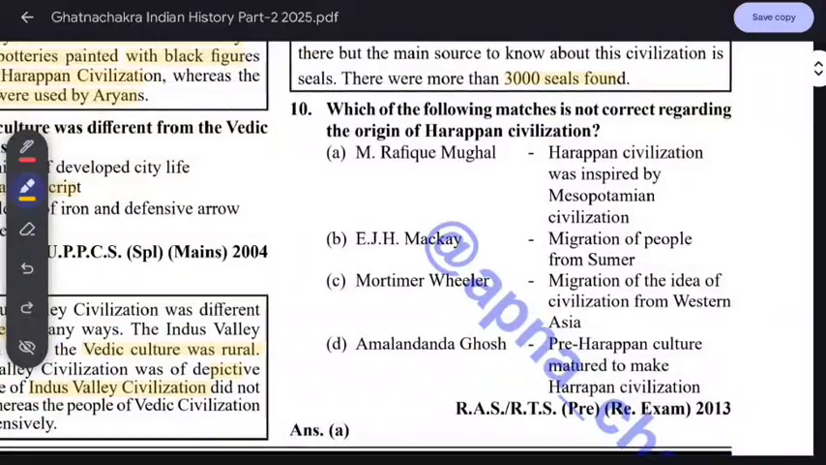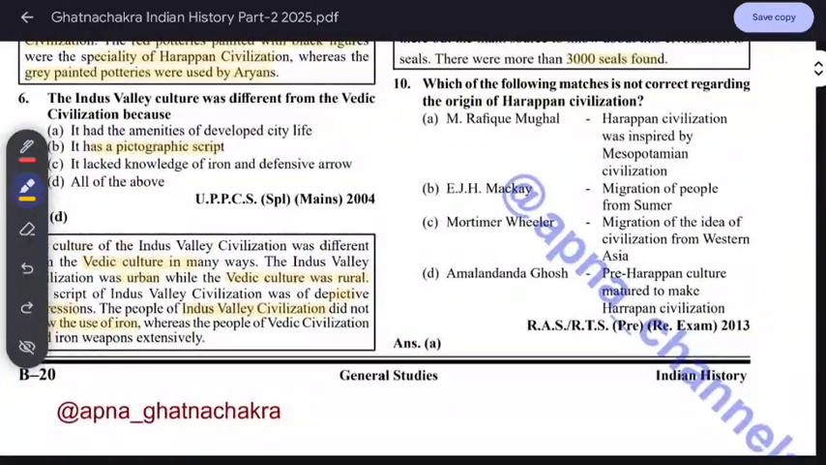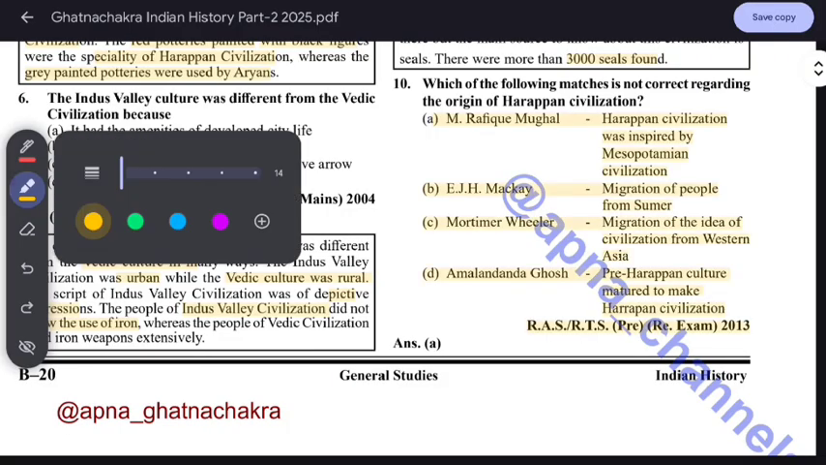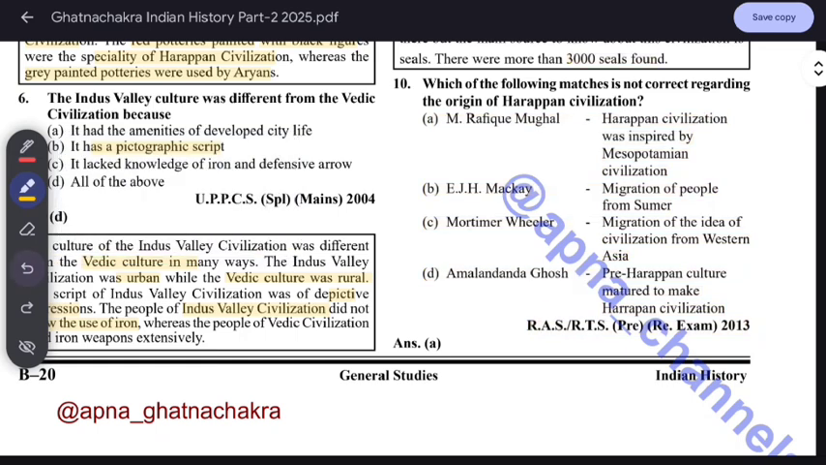Which of the following statements is not correct regarding the origins of the Harappan civilization? Which is not correct? It is very static, so here we have to know this. Yamya Rafiq Mughal says the Harappan civilization was inspired by the Mesolithic civilization. That is not correct. Remember, they are asking for the incorrect one.